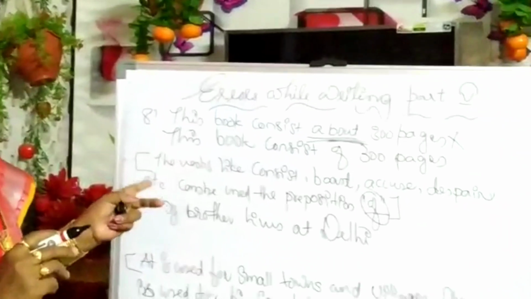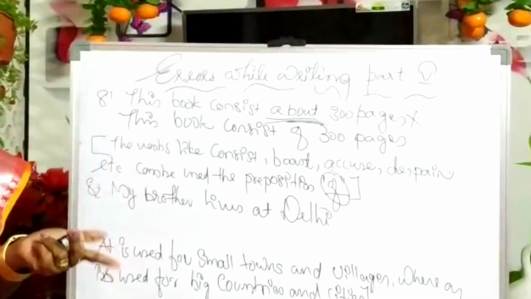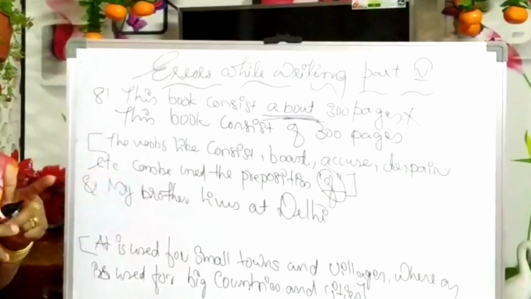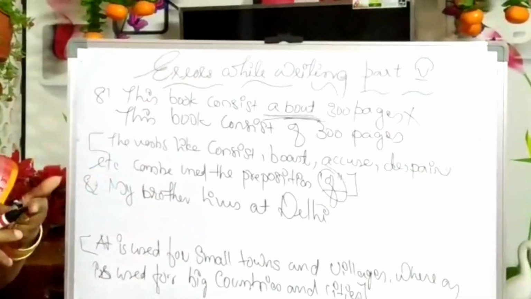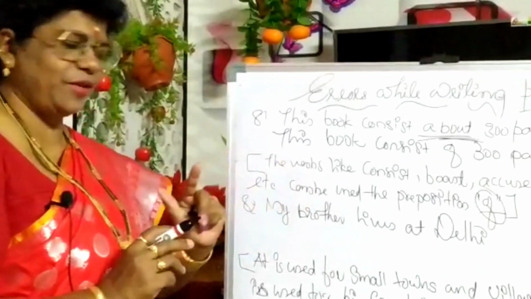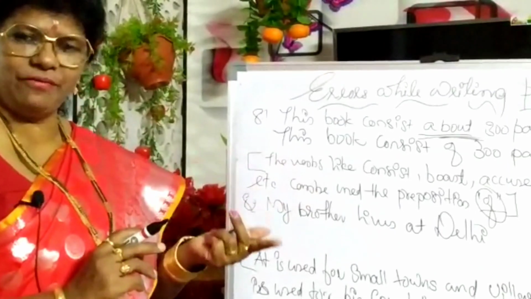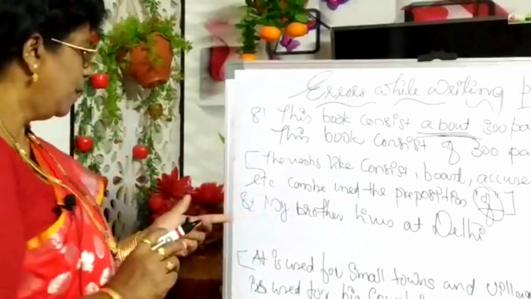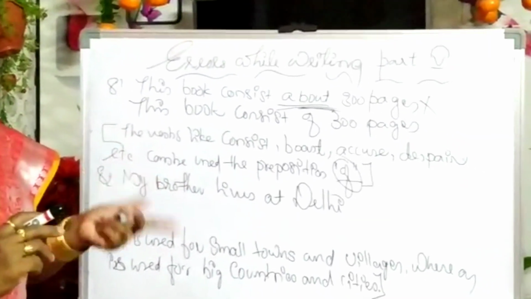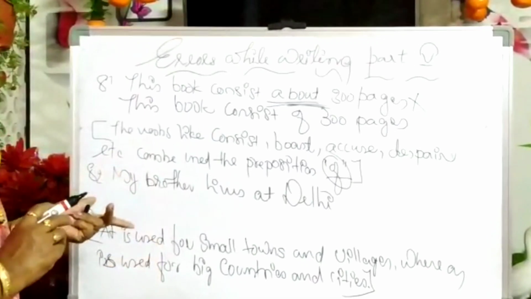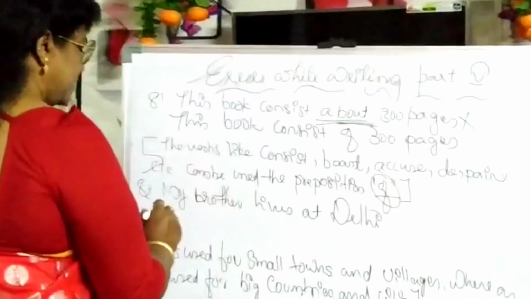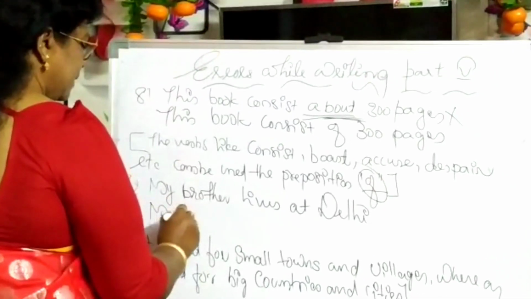Next one, my brother lives at Delhi. From the starting, I have taught you where we have to use at and where we have to use in. Commonly, at is used for small towns and villages and in is used for big countries and cities. Then we can change this sentence by using in.